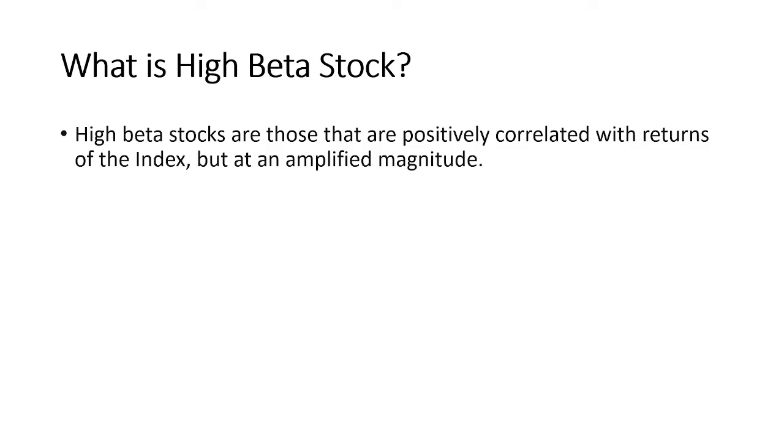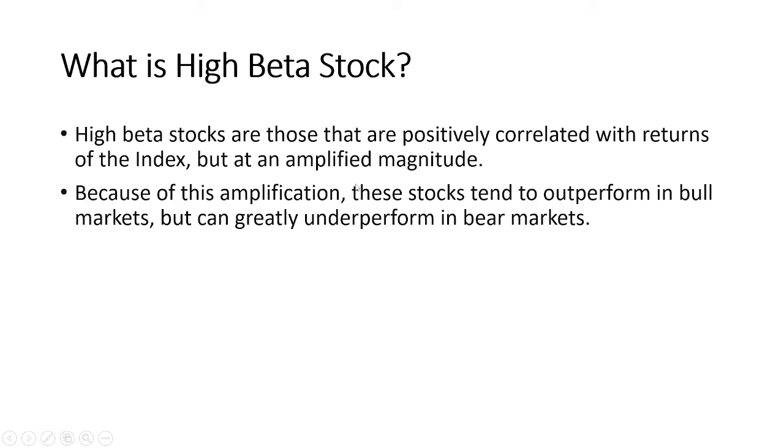High beta stocks are positively correlated with the index, and their amplified magnitude is higher than the index. So what does it mean? It means when we are in a bull market, at that time these high beta stocks will outperform the market. But on the contra side, when we are in the bear market, at that time these stocks will fall more than the market. So these stocks are good when you are in a bull market, but when you're in a bear market, this type of stocks may give you more negative returns. So when the beta of a stock is greater than 1, it is called a high beta stock.